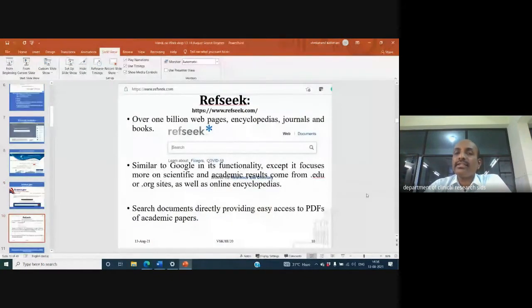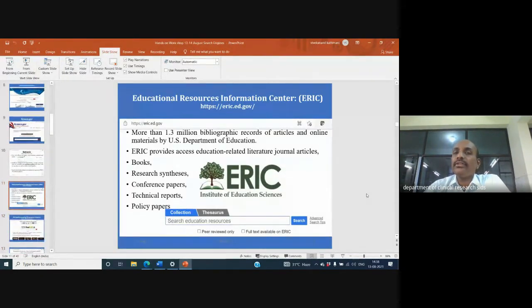And you have ReferenceSeek, which takes you through various sources like web pages, encyclopedias, journals, and books. Then you have the Educational Resources Information Center search engine, which we call ERIC. ERIC grabs data from 1.3 million bibliographic records of articles, online materials, books, research synthesis, conference papers, technical reports, and policy papers.